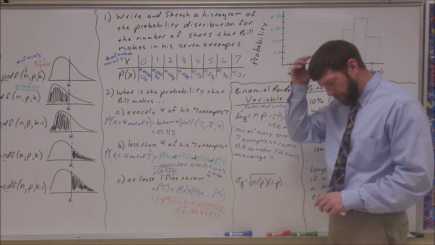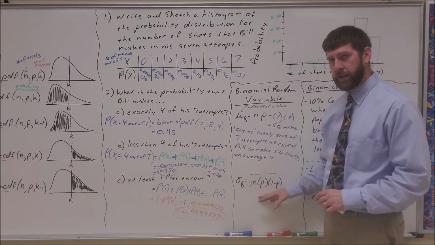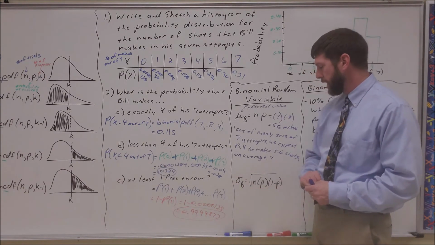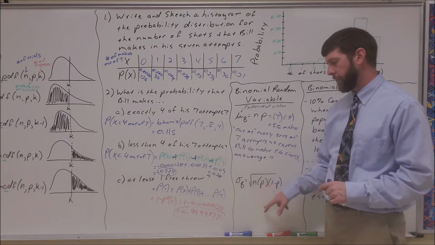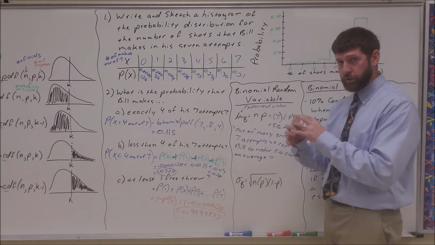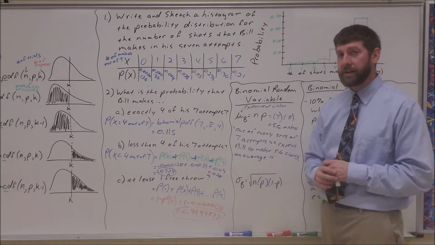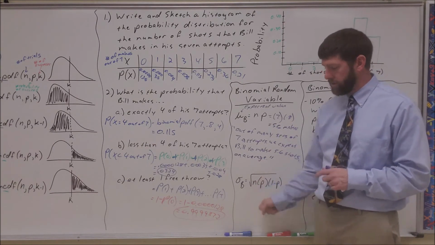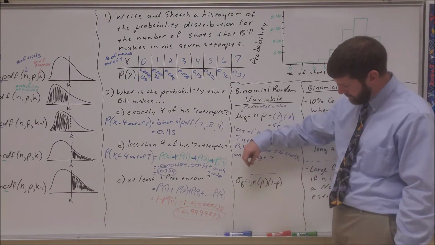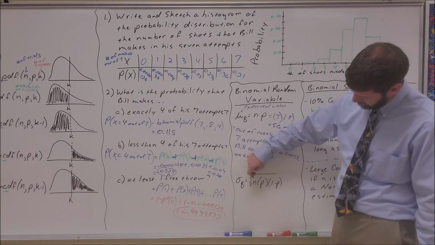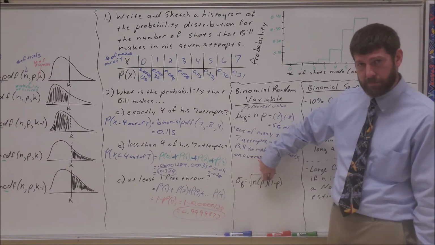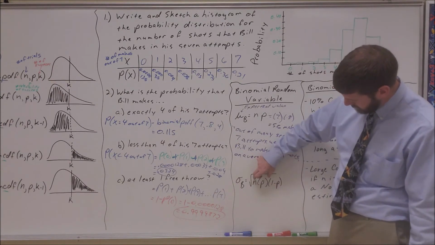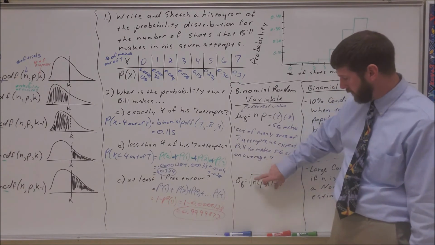Now the standard deviation of our binomial random variable is a little bit more complicated. It's a fairly simple formula to remember, but it's not terribly important for what we do to understand where it comes from, but if we can get some time in class one day, we can write up where this formula comes from. What you can see is it's really taking your number of trials times p, where p is probability of success, and 1 minus p is probability of failure. So it's almost like taking your expected value times your probability of failure and square root.